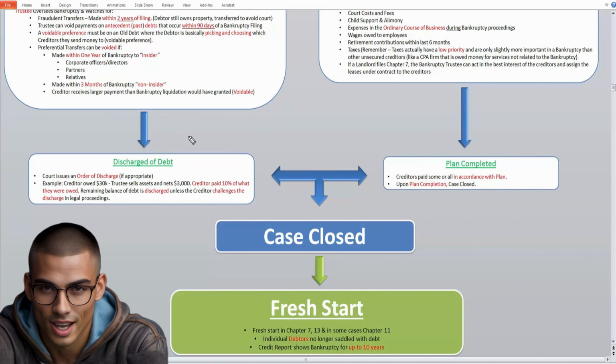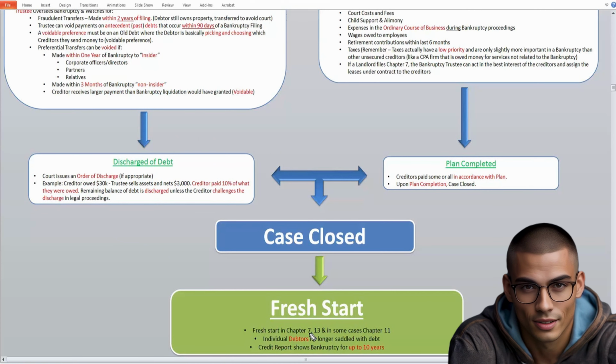Under Chapter 7, there's a final discharge of debt, so the court issues an order of discharge. For example, if the creditor was owed $30,000 and the trustee was able to sell assets for $3,000, then the creditor is paid 10% of what they were owed. The remaining balance is discharged. The creditor can sue and try to collect more, but basically the debt is discharged and the case is closed under Chapter 7. Under Chapter 7 and 13, you get a fresh start.